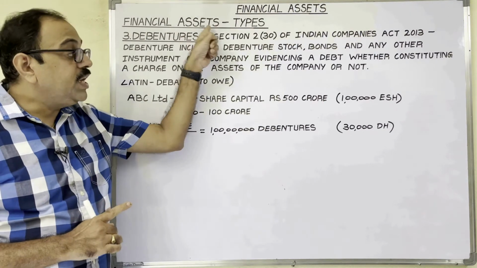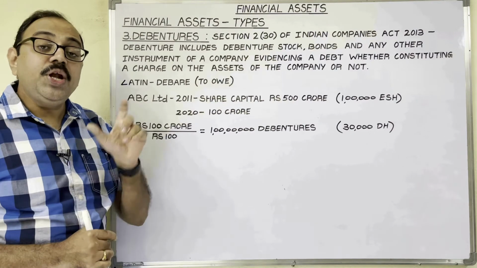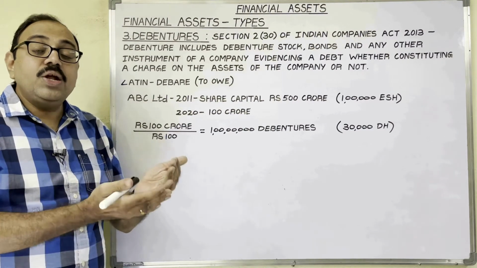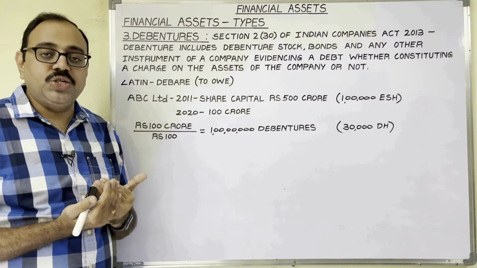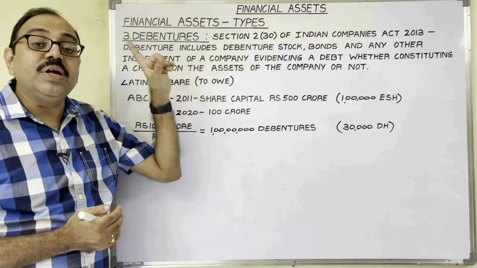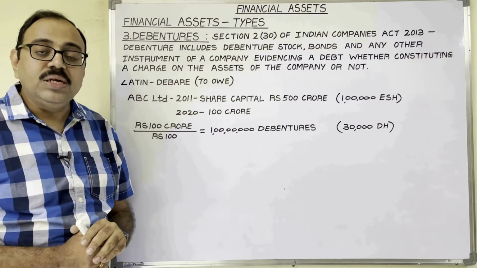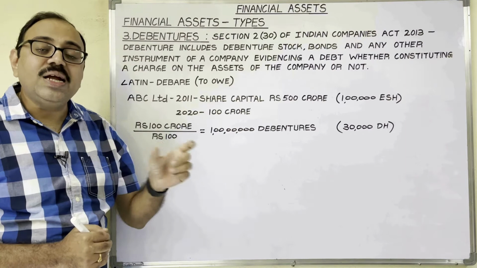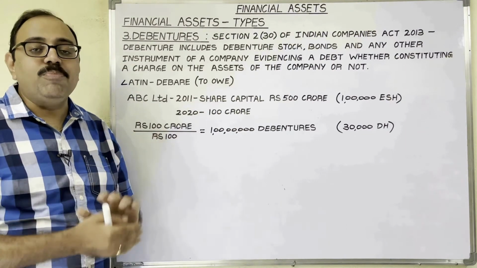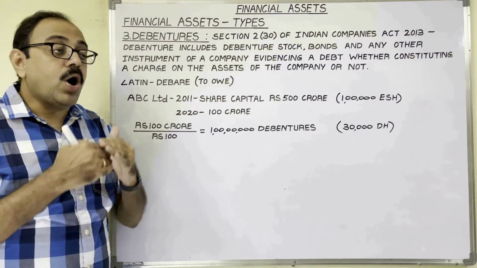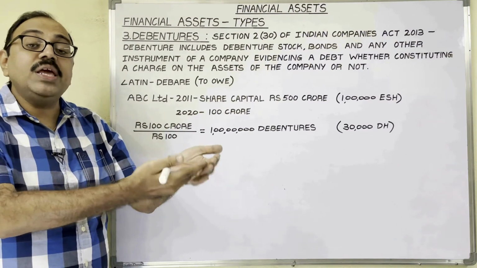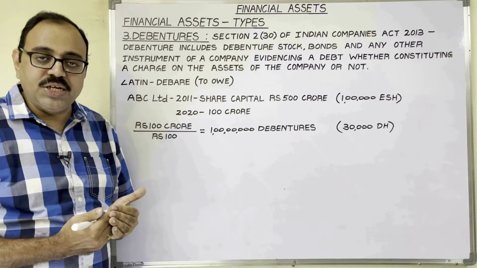Otherwise, by issuing debentures to the public. Compared to the first two options, taking a loan from banks or financial institutions, debenture is the best option for a company, because in the case of financial institutions and banks, security is compulsory. So without mortgaging company assets, the company cannot avail a loan from these organizations.